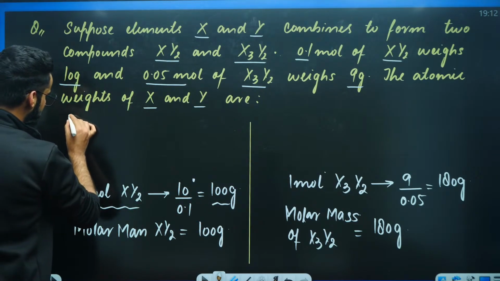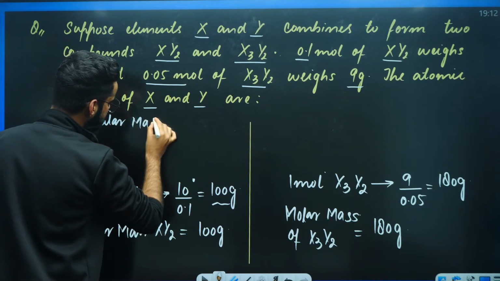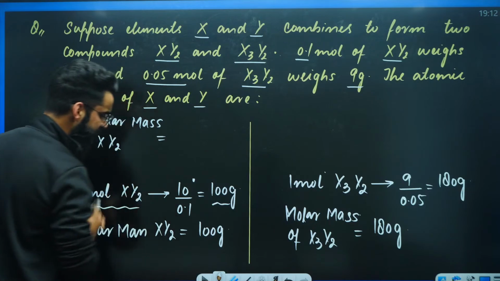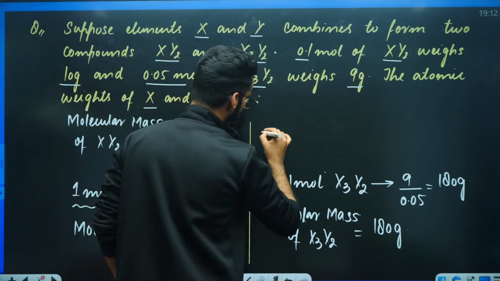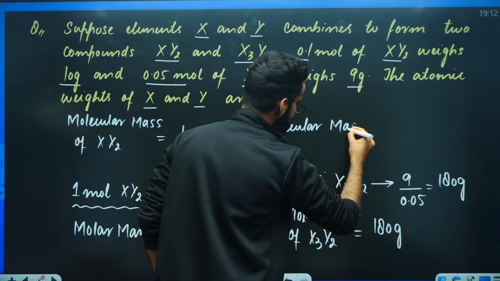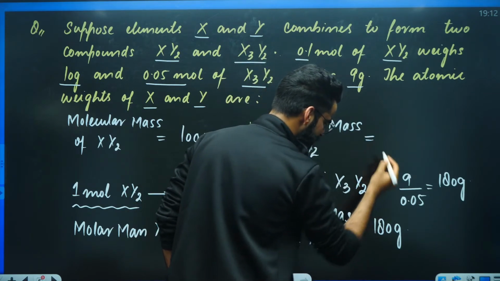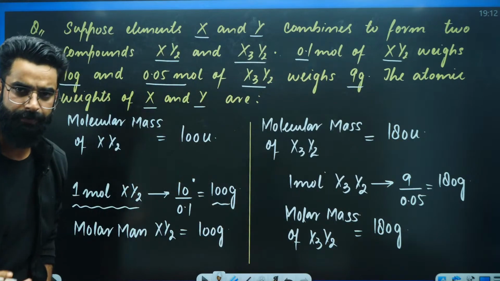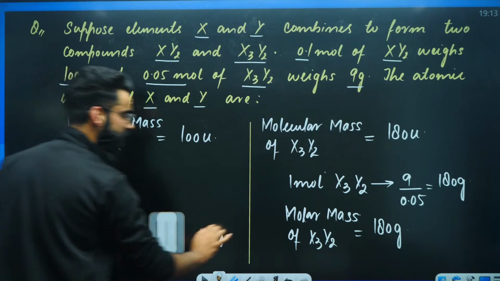So, if I ask you, what about the molecular mass of XY2? You will say the molecular mass of XY2 is going to be 100 U exactly. Similarly, what about the molecular mass of X3Y2? You'll be writing the molecular mass of X3Y2 has to be how much? Just replace the units. Instead of grams, you can write either AMU or you can write U. So you got the molecular mass of both the compounds.